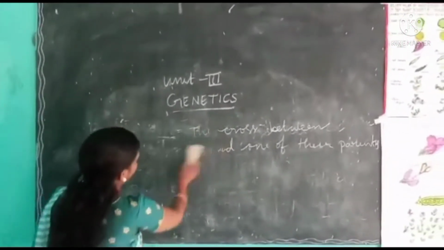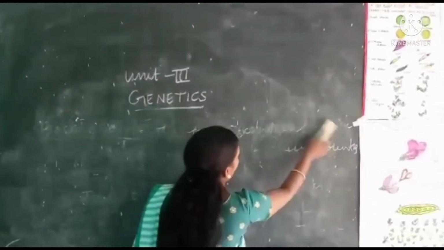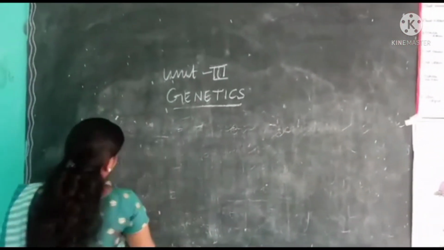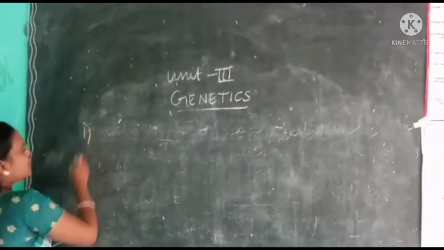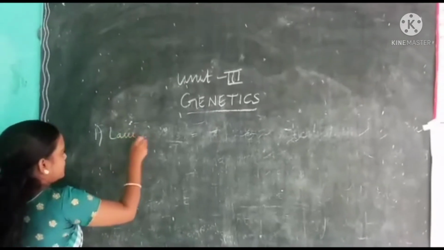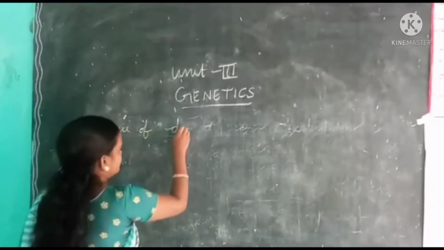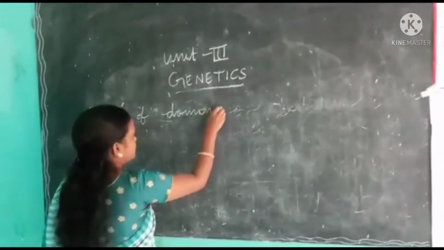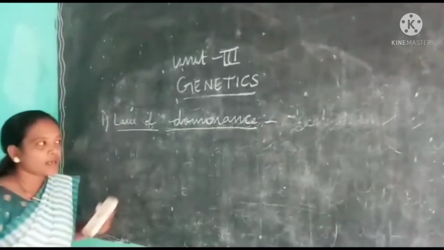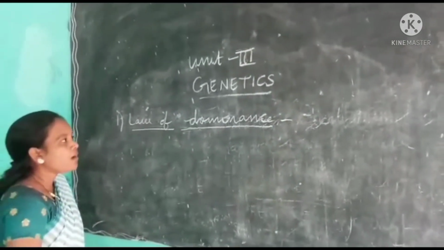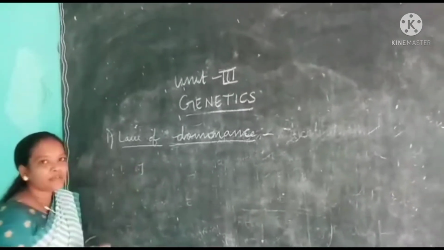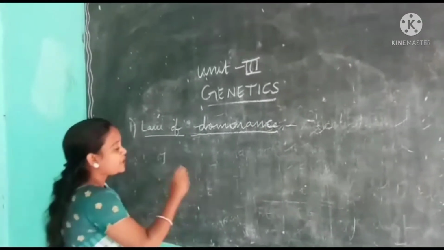Based on all these observations, Mendel proposed laws of inheritance or principles of inheritance. The first law, or law of dominance. In law of dominance, dissimilar two factors means two genes.